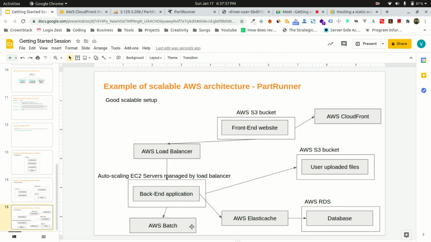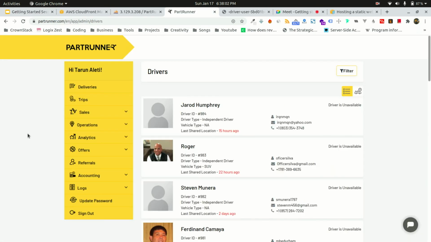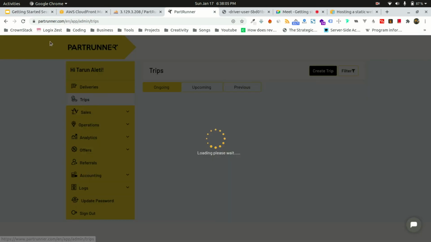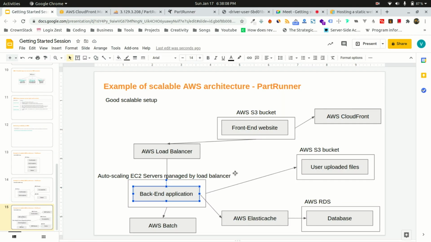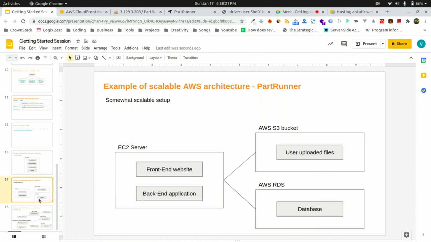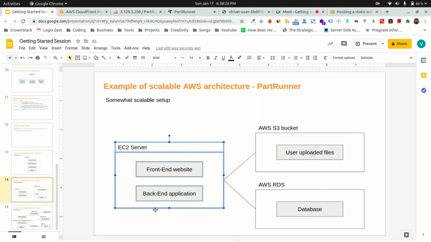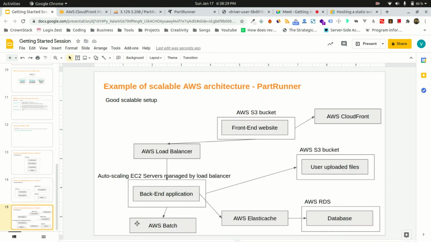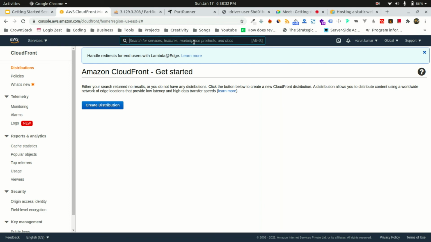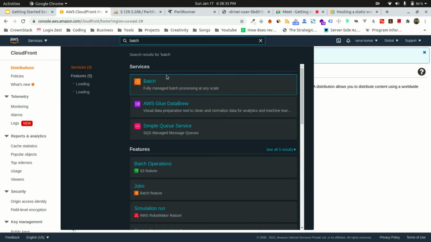And just to add an example, suppose this is our backend application. Whenever a trip comes, we are sending Slack, email, push notifications, SMS, whatnot. Right now, all these push notifications and emails are being triggered from the EC2 server itself. Amazon also has a service called AWS Batch. It is a batch processing system.